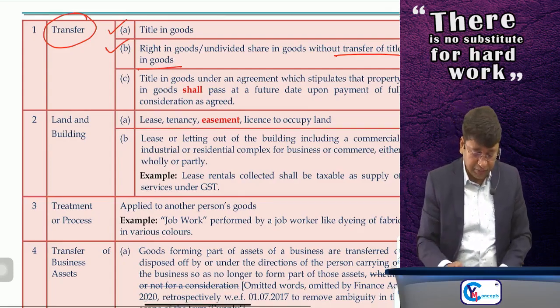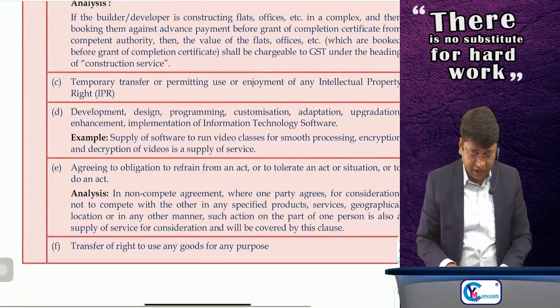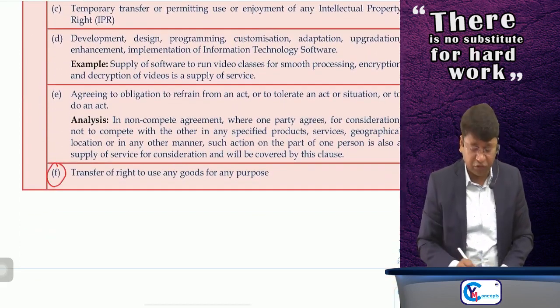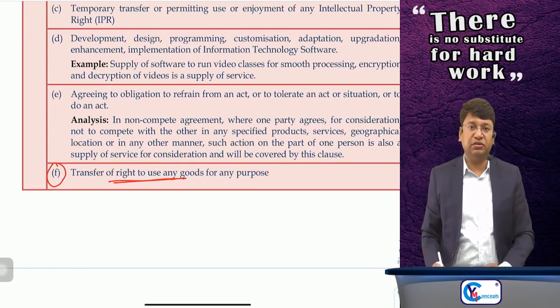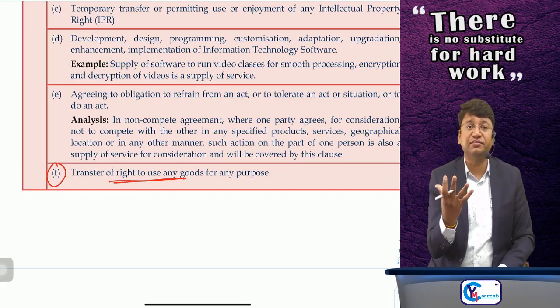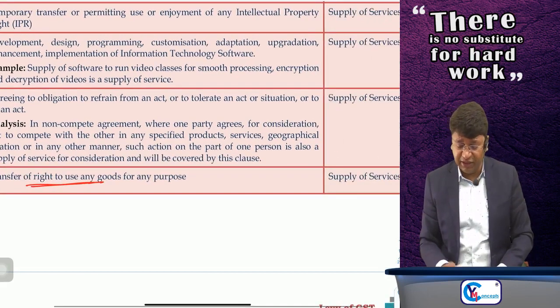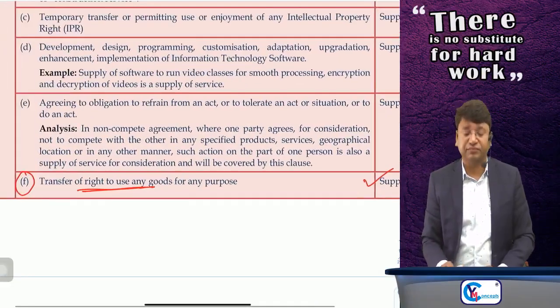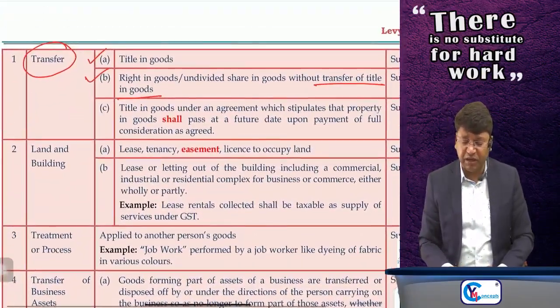And one more, para number 5. Here, clause F is given. Transfer of right to use any goods for any purpose. For any goods, if I am transferring the right to use, meaning effective control and possession, then also it is supply of service. So, whether you are transferring the right in use or right to use, it is supply of service.